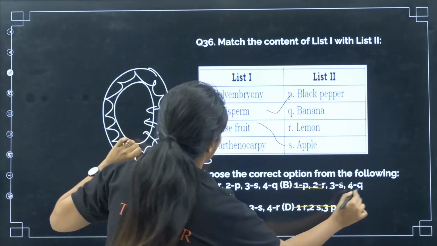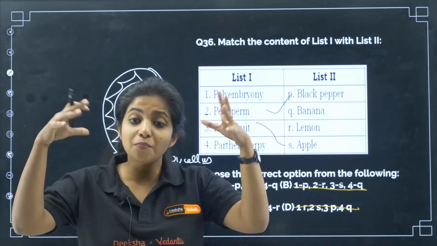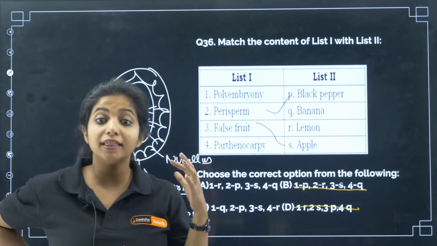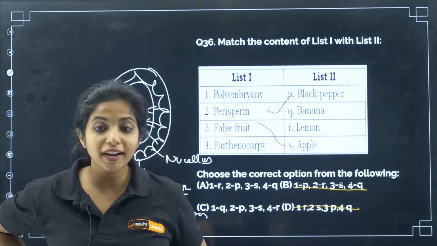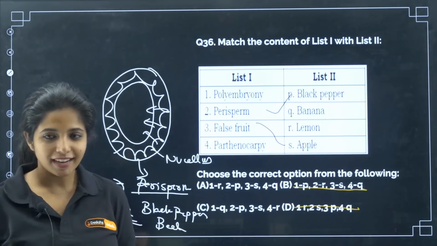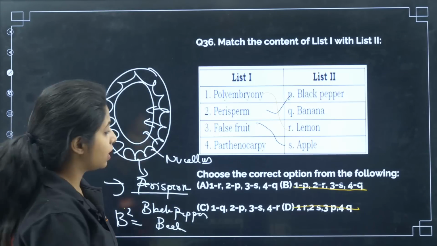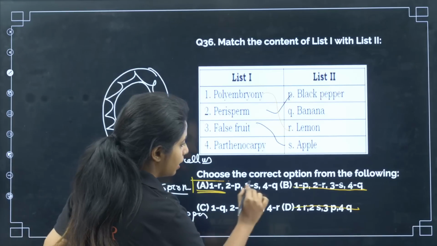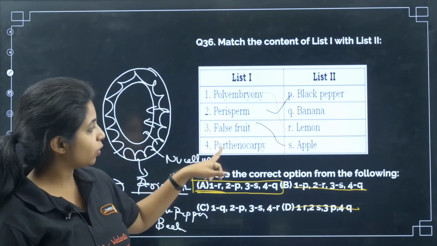Okay. Now, going ahead. Polyembryony. What do you mean by that? Polyembryony means you have multiple embryos being formed within an ovule, my dear children. This is known as polyembryony and this is found in citrus fruits. So over here, which of the plants is citrus, my dear children? It's lemon. So polyembryony would be seen in lemon. So 1 goes with R, 1 goes with R. This is how I can find the answer for the question as well. So A goes with this. 1 goes with R, my dear children.